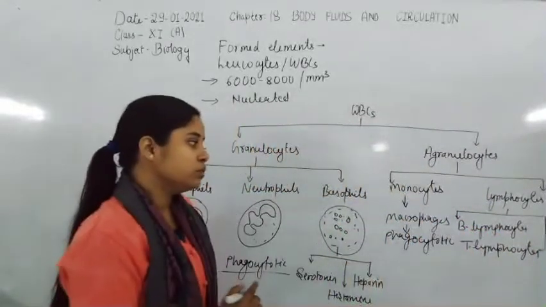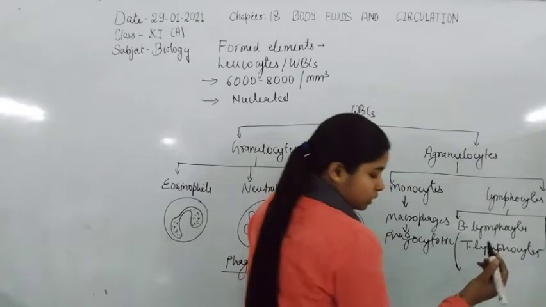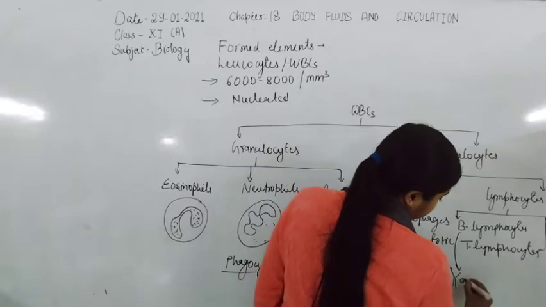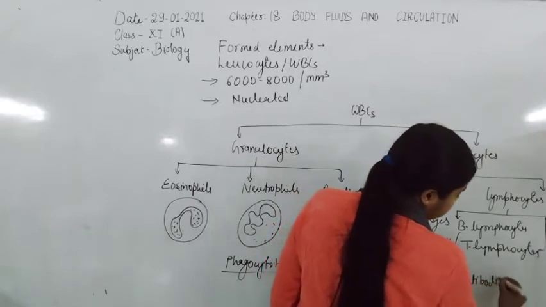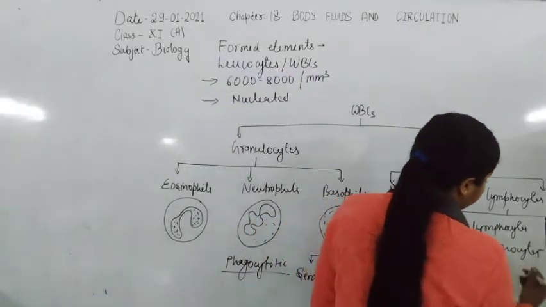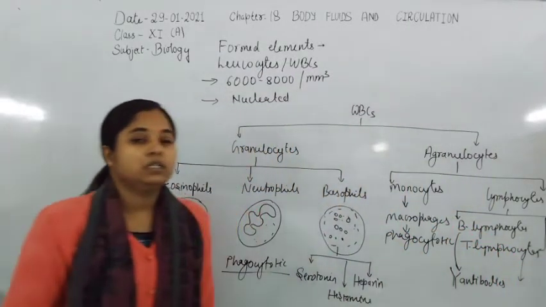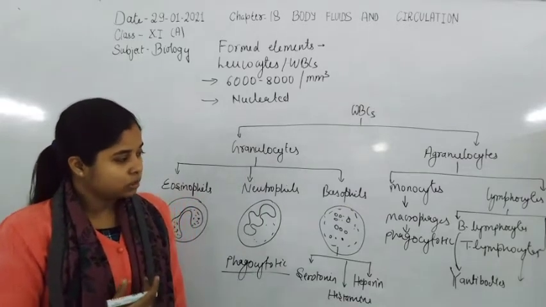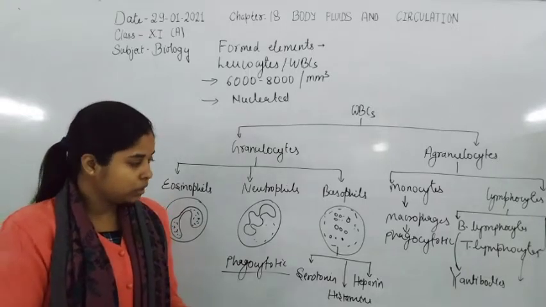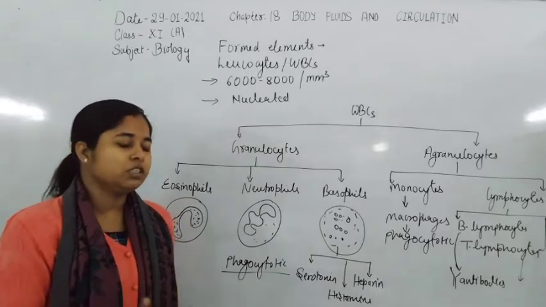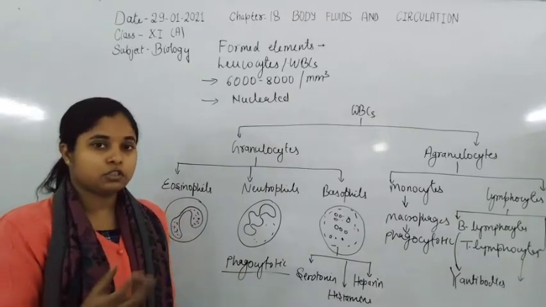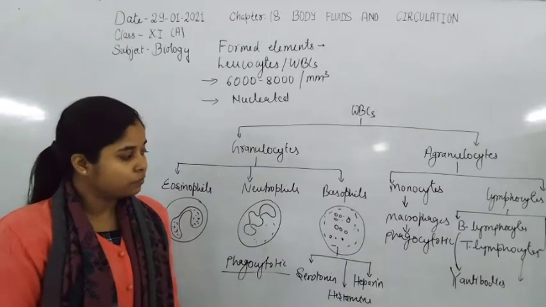The B lymphocytes are mainly responsible for the formation of antibodies. And T lymphocytes also indirectly contribute to humoral immunity, that is the formation of antibodies, because they provide the signal to the B lymphocytes for the formation of antibodies. They also help in the formation of antibodies.